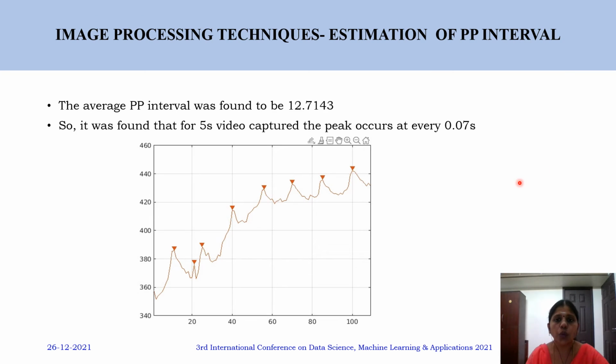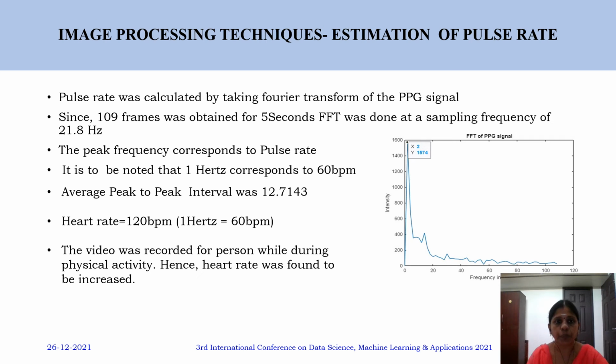Next we go for estimation of the PP interval, that is the peak to peak interval. The average peak to peak interval for that particular participant was found to be around 12.714, and for the 5-second video that was captured, the peak occurs at every 0.07 second. So this is the peak that has been identified, and the average peak interval is around 12.7.